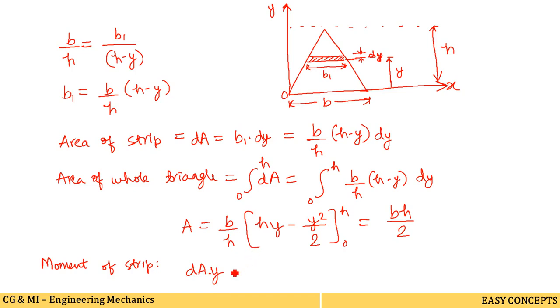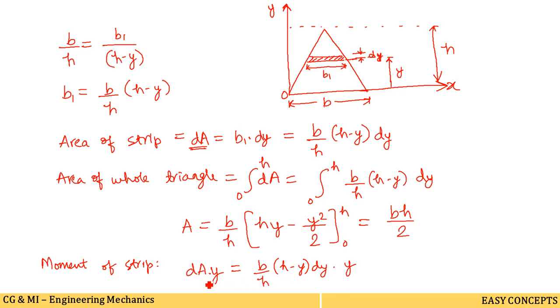It is equal to y into dA. And what we have already found is that this dA is equal to b by h into h minus y into dy. So we will write here b by h into h minus y into dy and multiplying this y. Like this we have written this dA into y. Here is also a y, here is also y, so it would get cancelled, but instead of cancelling, what we will do is multiply this y here.